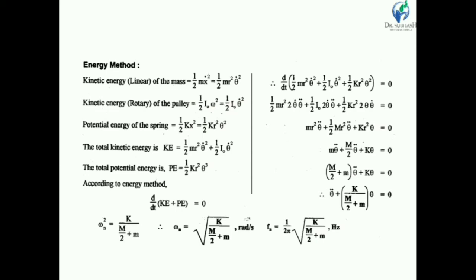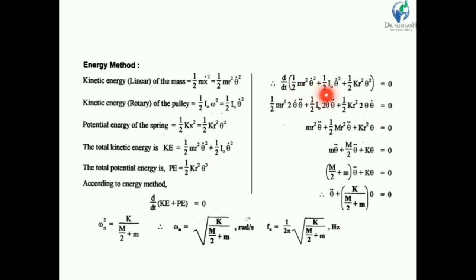So potential energy of spring. We know that potential energy is 1/2 k x square, so 1/2 k r square into theta square. So total kinetic energy is 1/2 m r square theta dot square plus 1/2 I-O into theta dot square, and total potential energy is equal to 1/2 k r square into theta square. So according to the energy method, kinetic energy plus potential energy is constant. So if we take the derivative of kinetic energy plus potential energy, it becomes 0. So d by dt in bracket kinetic energy plus potential energy bracket complete is equal to 0.